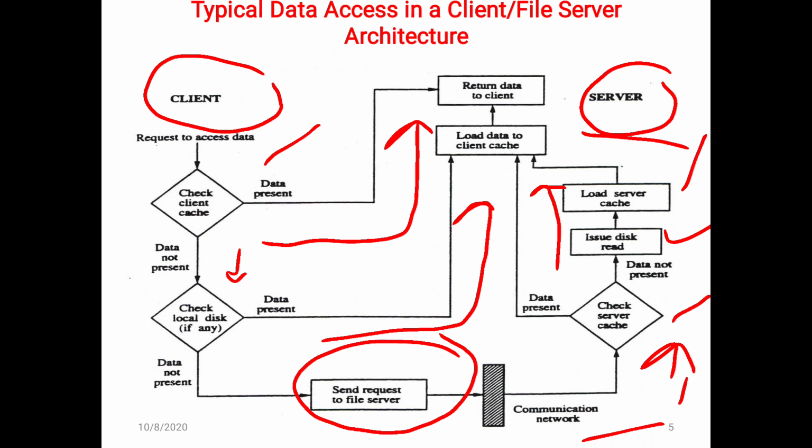So this is the scenario of accessing data in a client and file server architecture. This flowchart depicts how the client can access the data from the server, and the role of the cache memory is also explained. I hope now it is clear how to access the data in a client file server architecture. So this is about this session.